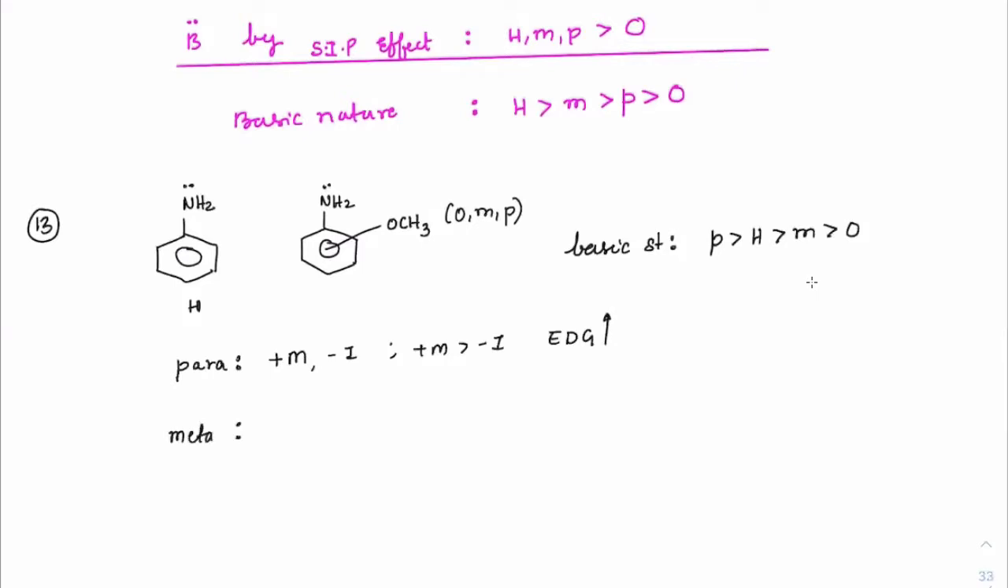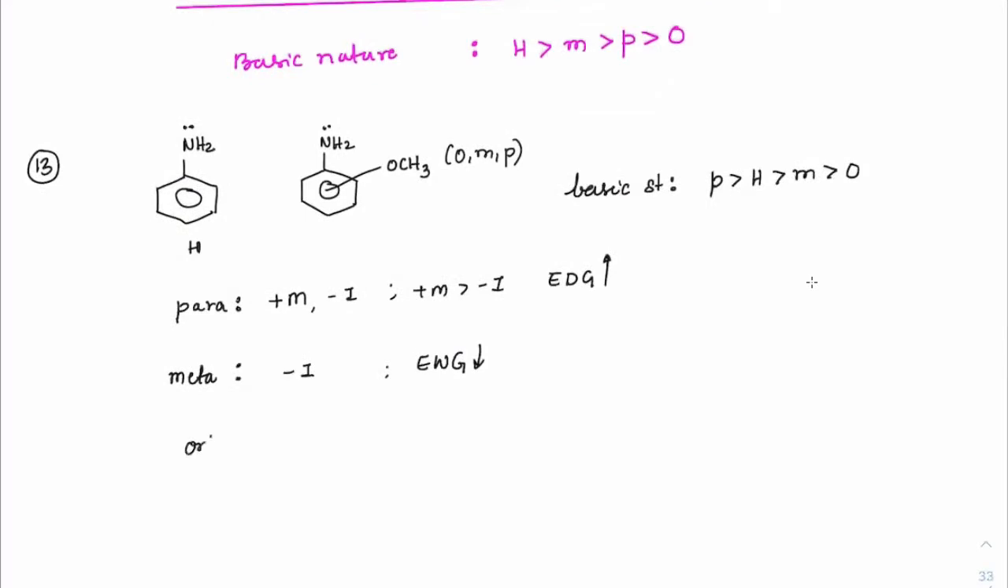On meta, only minus I is functioning, so it is an electron withdrawing group when it comes to meta. On ortho, it is simply put as the ortho effect, or SIP. SIP will definitely decrease the basic character. Is the point clear, everyone?